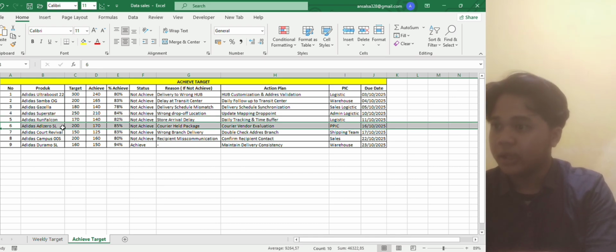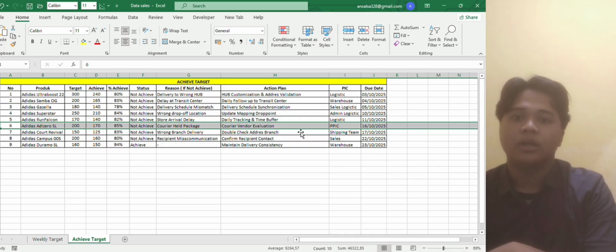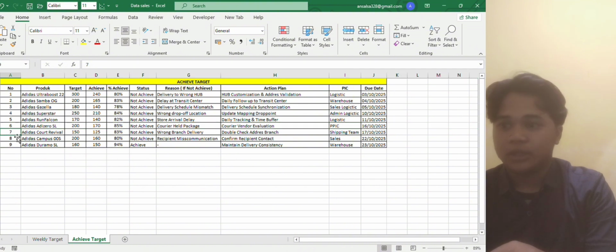And the number 6, the product name is Adidas Adi0SL and the target is 200 pieces. The achievement is 170 pieces. Result is 85%, which means the target was not achieved, and the reason is courier health package. And for the action plan is courier vendor evaluation handled by PPIC, due date on 16 October 2025.